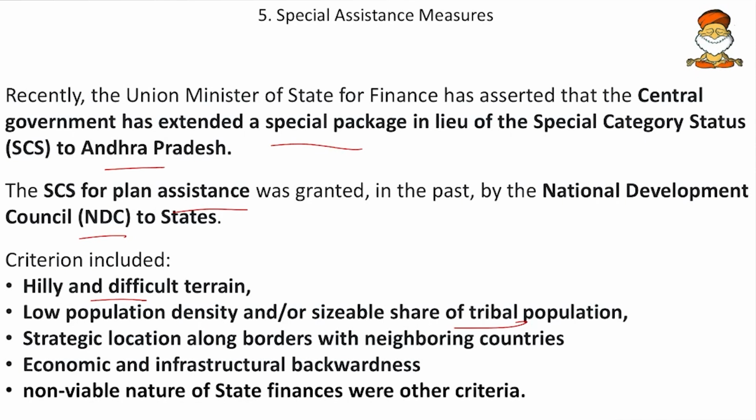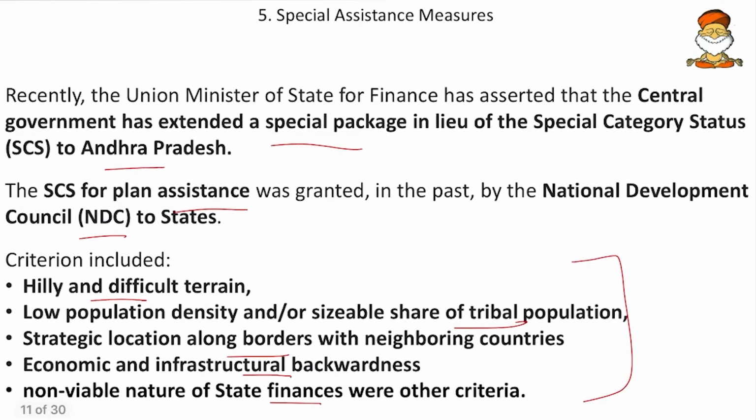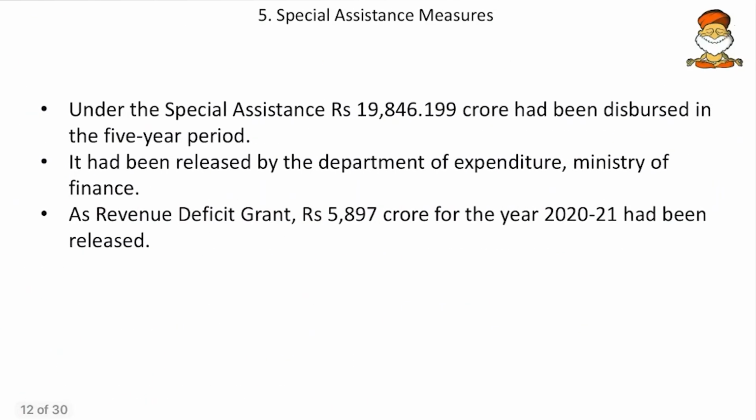And then if the state is in a strategic location along the borders with neighboring countries, and then economic and infrastructural backwardness, then the non-viable nature of the state finances and others. So if these criteria were fulfilled, then the special category status was to be given, and some extra money was given to those states. However, we know that many states are in queue for this status. So that is why Andhra Pradesh was not given, because if one is given, all others will clamor for the same.